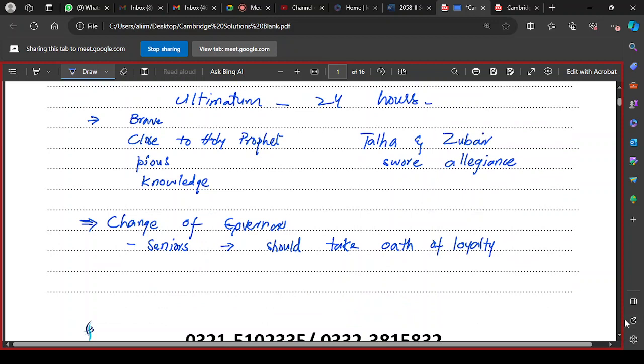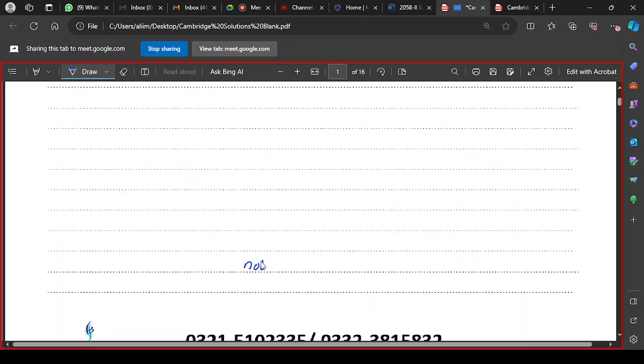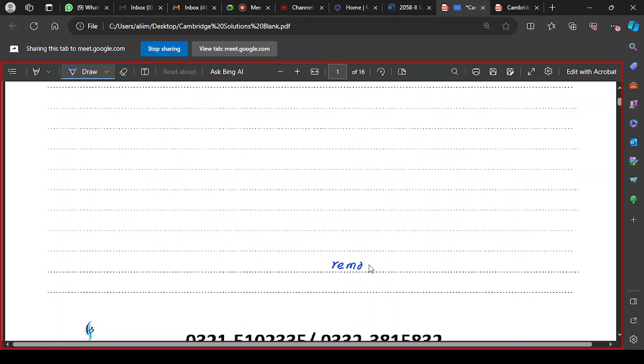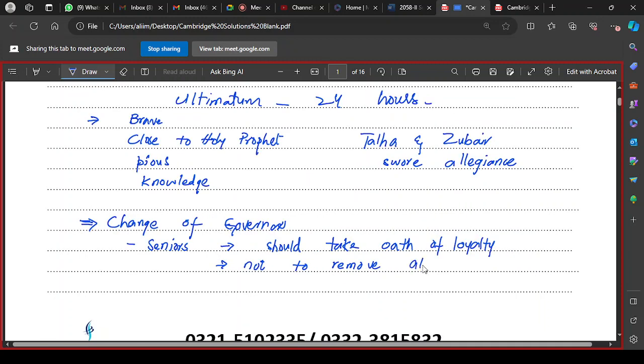They advised him to first take the oath of loyalty from the existing governors and then change them. They advised him not to remove or change all of them at once, but one after another.